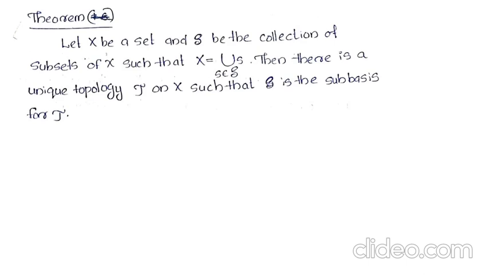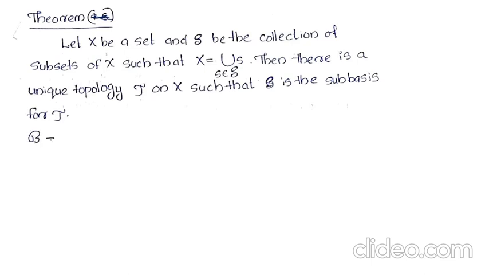Let X be a set and S be a collection of subsets of X such that X equals the union of S, that is X belongs to the union of S. Then there is a unique topology tau on X such that S is a subbasis for tau. So we have to prove that S forms a subbasis for tau, given that X can be written as a union of some members of S.